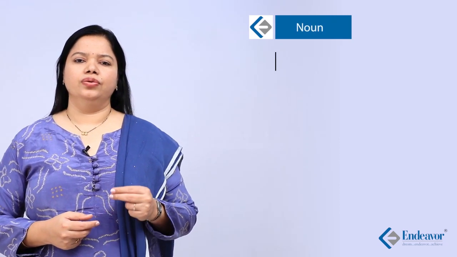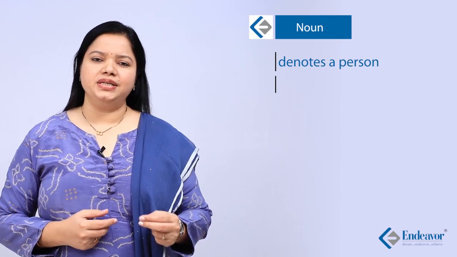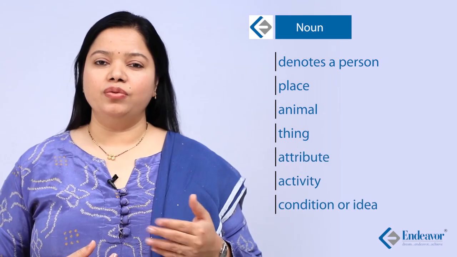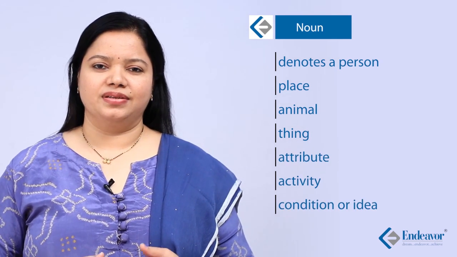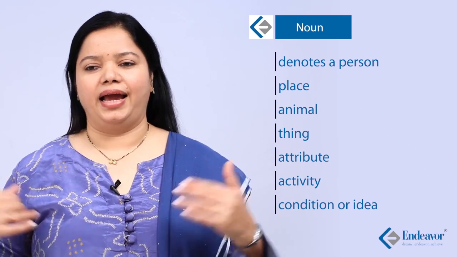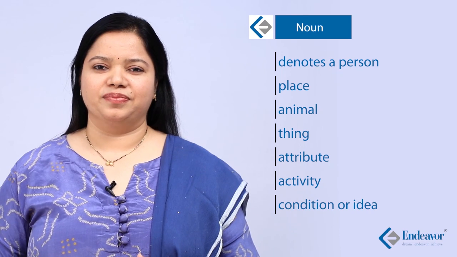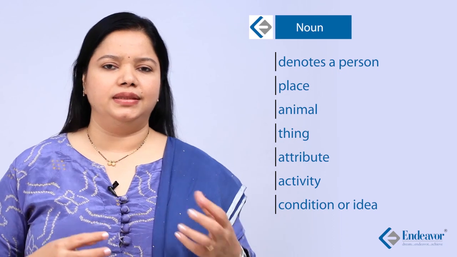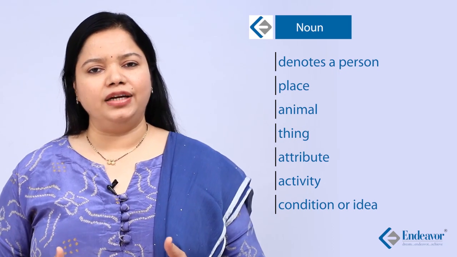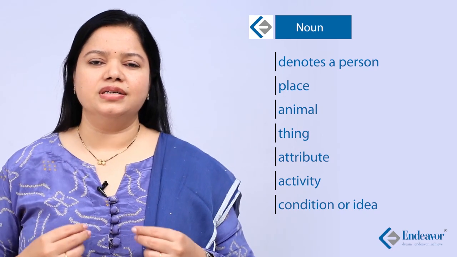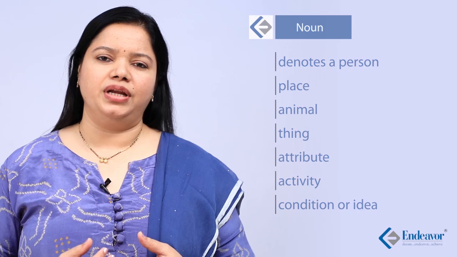A noun is a word that is used to identify or refer to a person, place, animal, thing, activity. So, nouns are basically the naming process. You have a name for everything around you, for what you think and things that are concrete around you. So, the name of a person, the name of a street, the name of a thing, an object, the name of a state of mind, the name of an animal, the name of an activity, words given to denote all these things are your nouns.